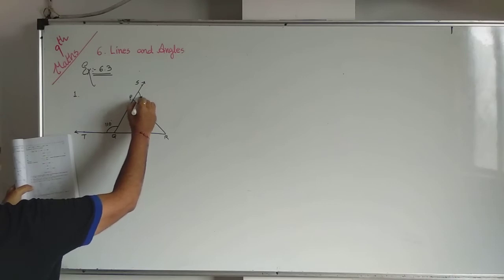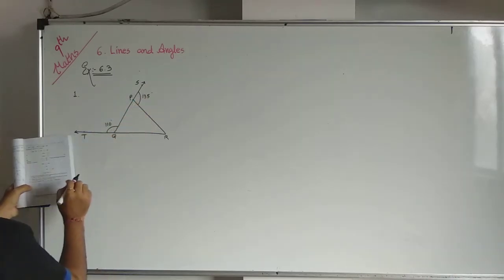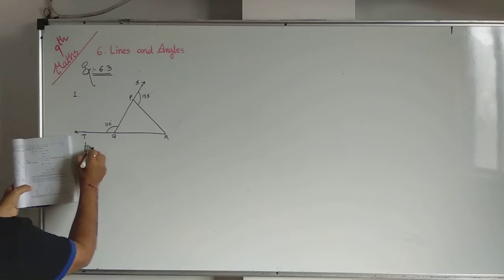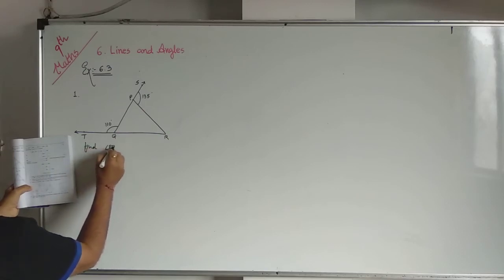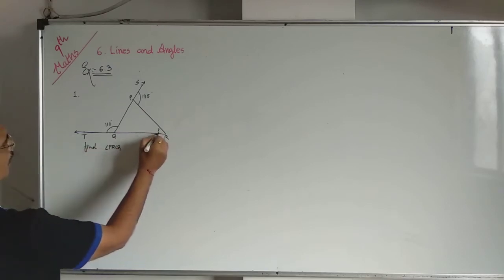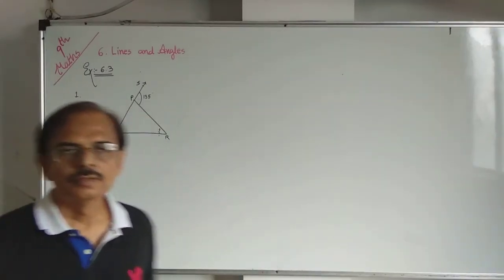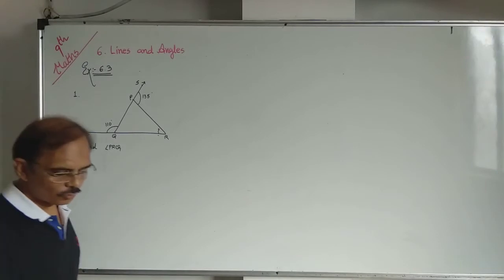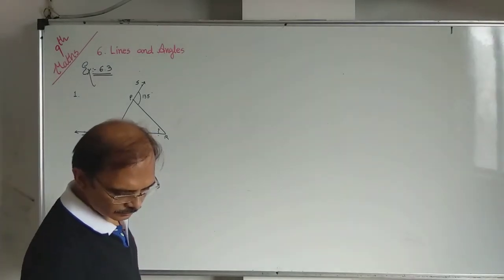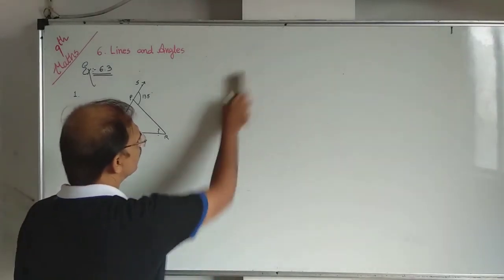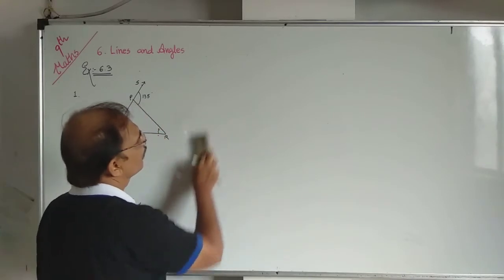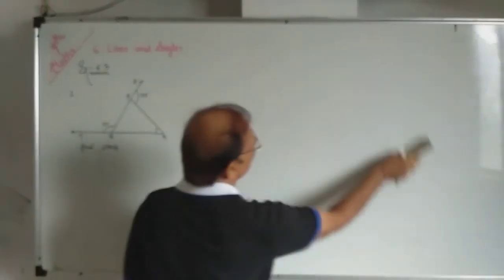This exterior angle is given 135. Okay? Find out angle PRQ. Now use the rule of exterior angle and use your knowledge about linear pair and other angles.